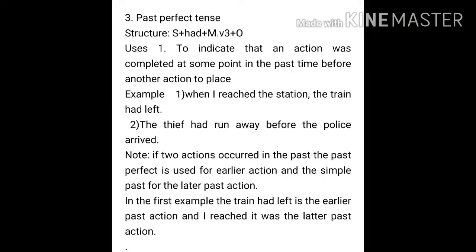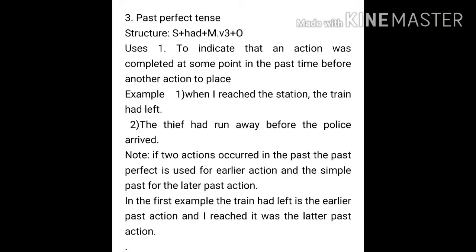And for the other one, the past action will be the simple past, that means subject plus main verb second form and the object. Okay. So in the first example, when I reached the station, the train had left. So the train leaving is the earlier action. I reached was the later past action. So these are all examples of the past perfect tense.